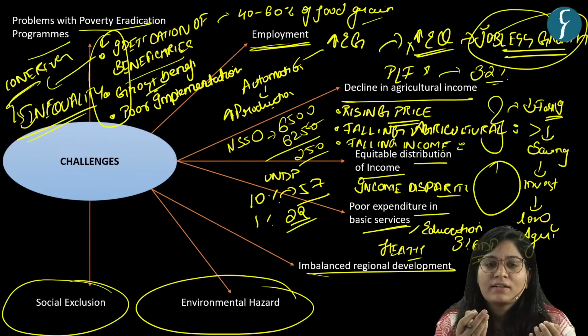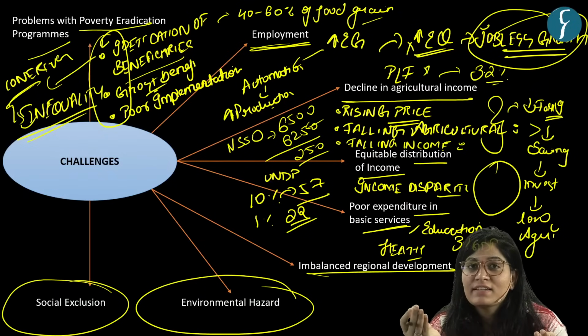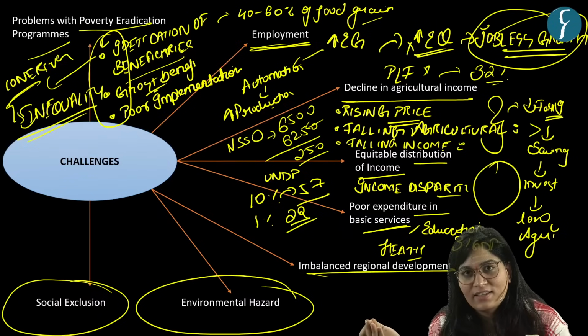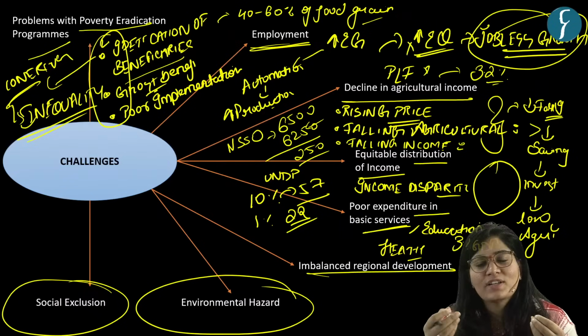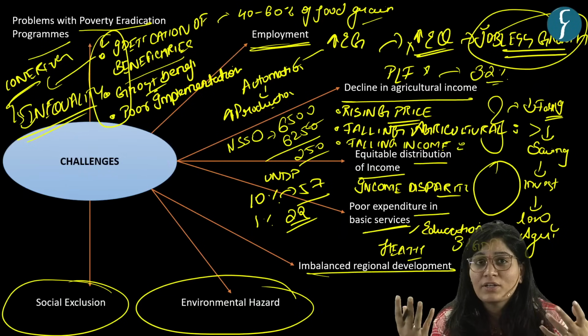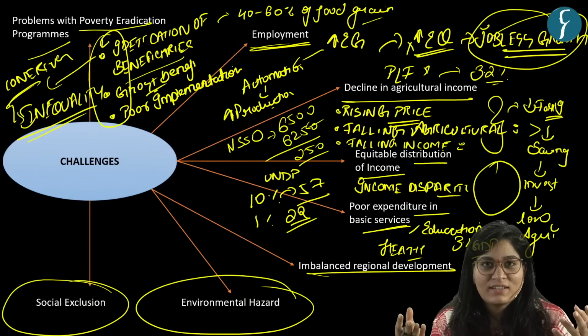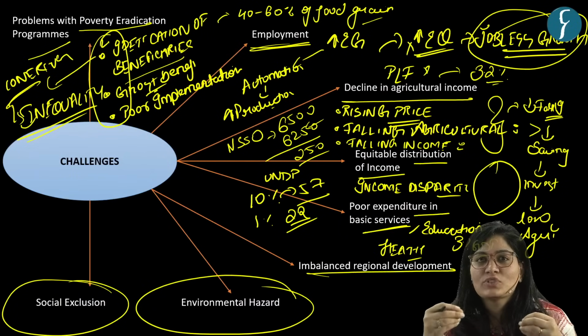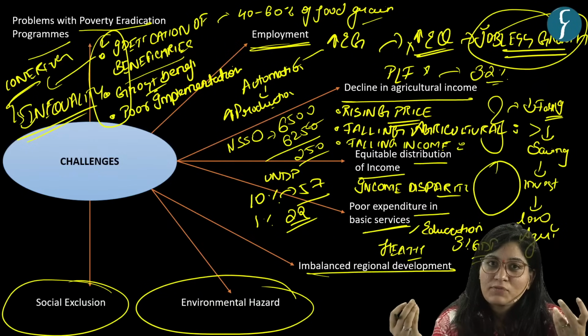If there is underutilized talent, underutilized human resources, underutilized potential, because of what? Because of rising discrimination, then again it is a challenge. So that is why social exclusion is one of the challenges in the journey towards inclusive growth.